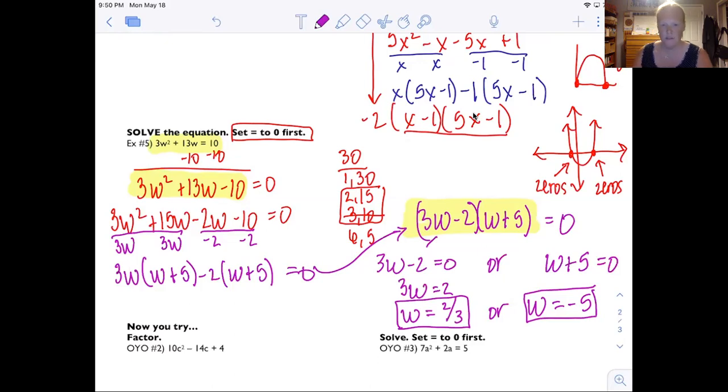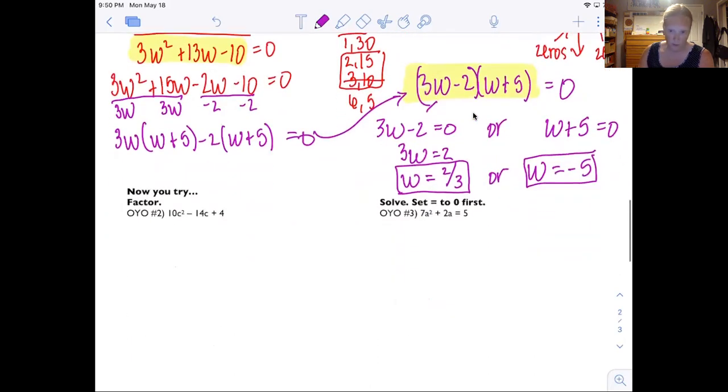Shoot, there's something I was going to tell you. Basically that means that this graph is crosses the x-axis at 2/3, so almost 1, and negative 5. So I would like you to try number 3 on your own, just really quick. I'll give you the answer in just a sec.